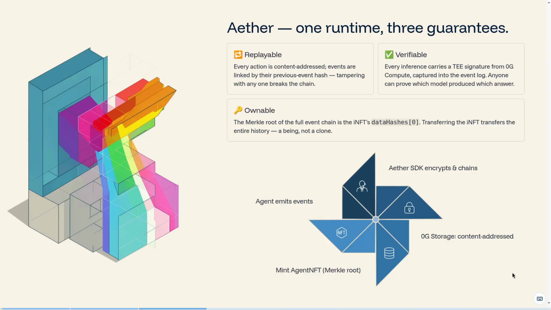3. Ownable. When the agent finishes a session, we collapse the entire chain into a single Merkle root and write it into the INFT's data hashes. Transferring the INFT now transfers the whole history. You're transferring a beam, not a clone. And we don't fork 0G's reference contracts. We deploy them unchanged and add one verifier of our own, the Aether verifier. Let me show you what one of those events actually looks like in flight.